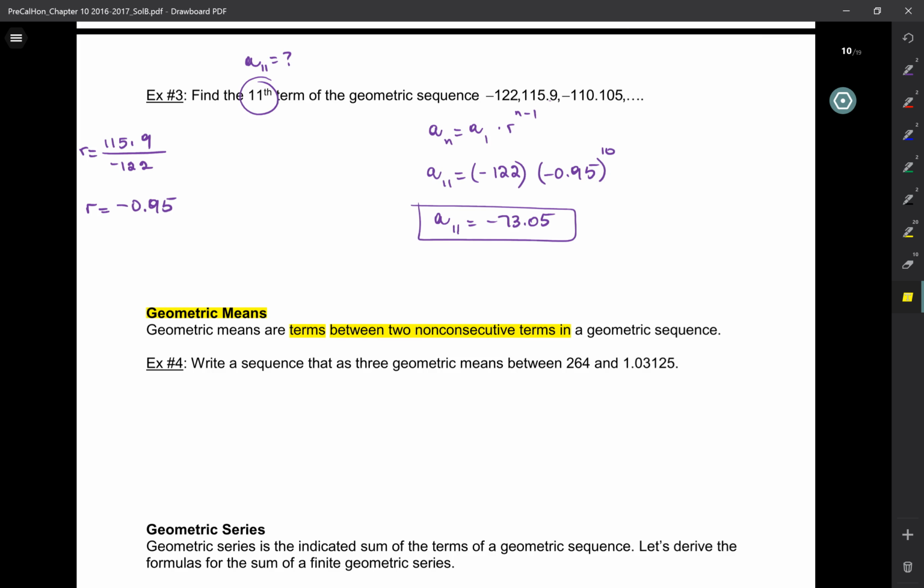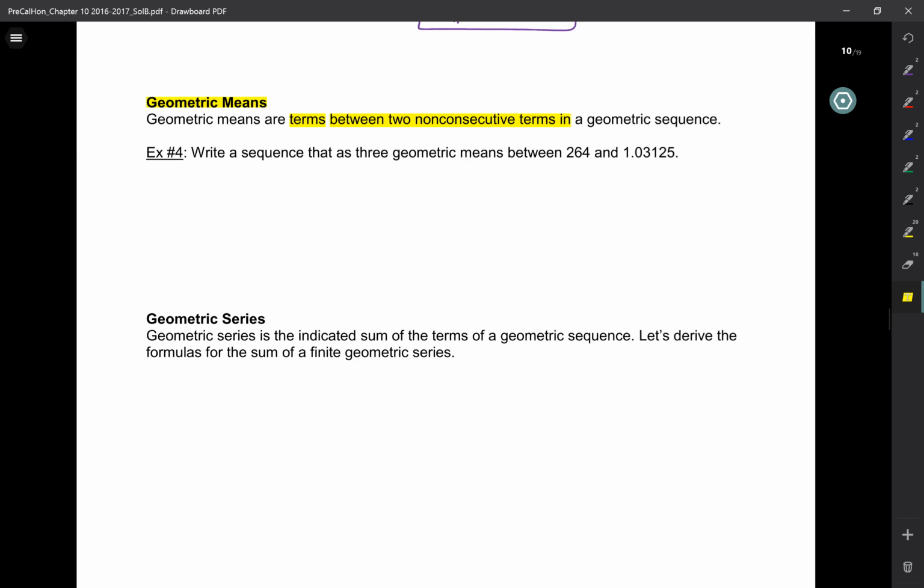They either tell you if it's arithmetic or geometric, or you could just tell, because you see, if I subtract consecutive numbers, am I getting the same number? Or if I divide consecutive numbers, am I getting the same number? Okay. Yeah. Let's finish this.